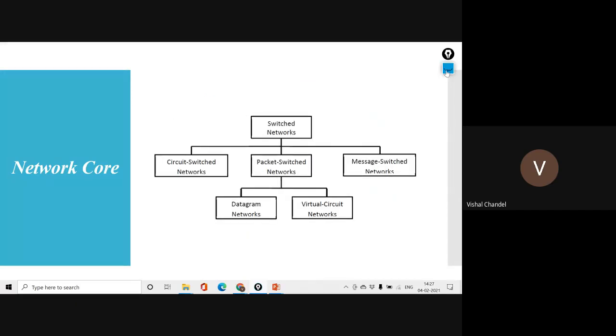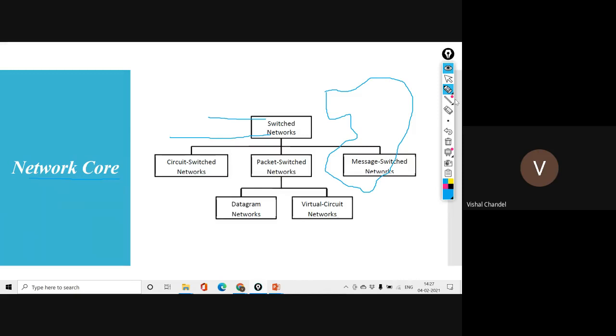When we are transferring the information inside the edge devices, these network core devices are following the transmission of data on the basis of a switched network, and this switched network is following the switching technique. These switching techniques are divided into three parts. The first part we call the circuit switch network, the second part we call the packet switch network, and the third part we call the message switch network.